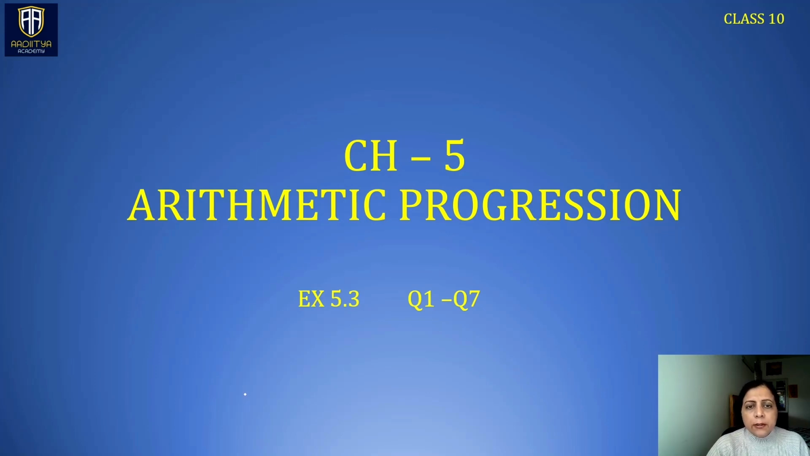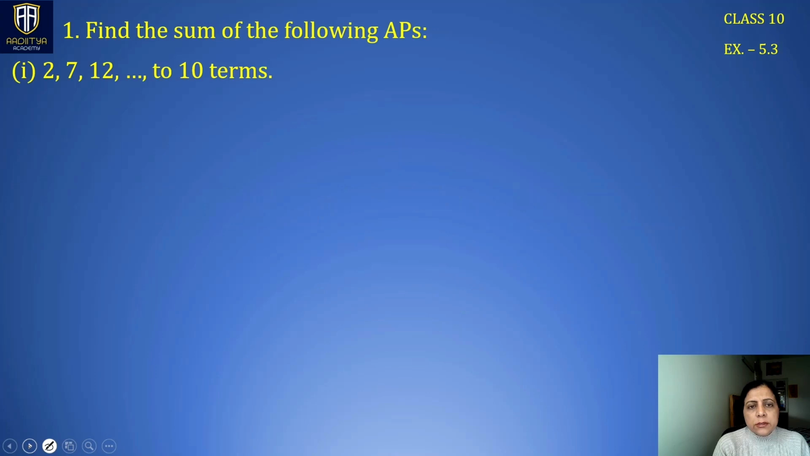I'm Dr. Ragini Arora and today we are going to solve the first 7 questions of exercise 5.3 of the chapter Arithmetic Progressions from NCERT. This exercise is about the sum of n terms of an AP. I hope you have watched the introductory video of this chapter. I am explaining the formula that we have to use here: find the sum of the following APs.